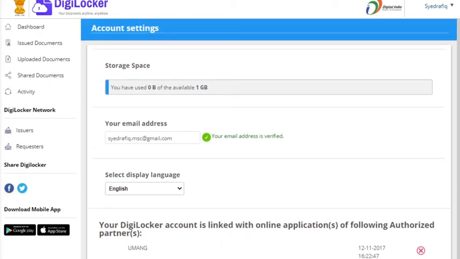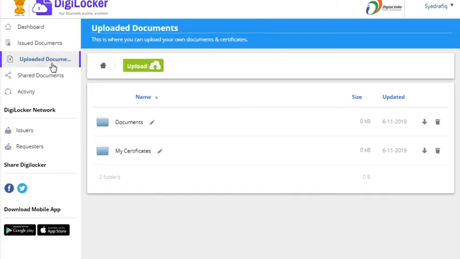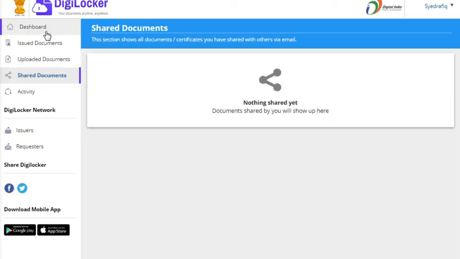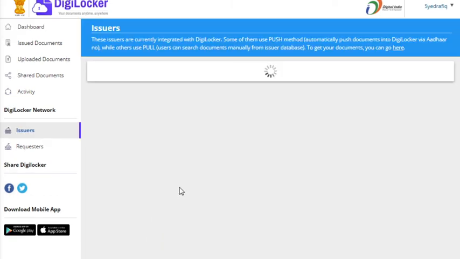Okay, so in this way you can use the digital locker. If you want to observe which are the departments using the digital certificates, you can click on the issued, uploaded documents or shared documents. Okay, I'm not sharing anything. So dashboard. Here 177 issuer organizations are there. It will show the list of the organizations which are issuing the digital certificates.